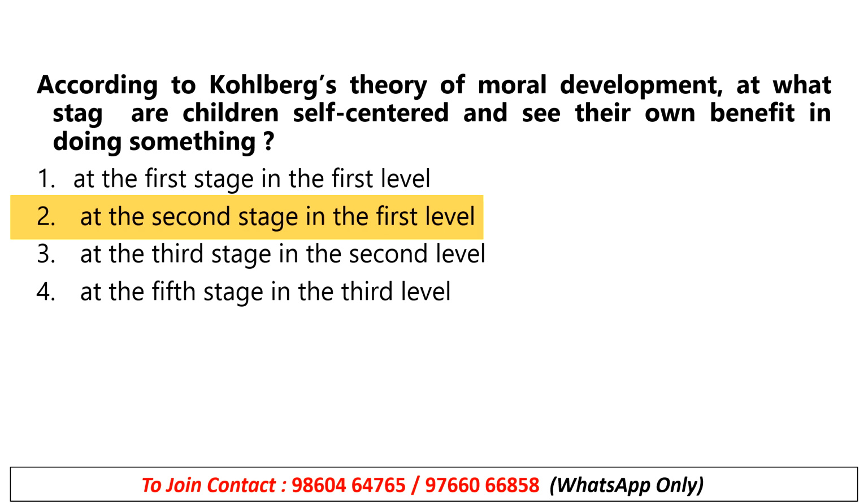The first level, pre-conventional morality, is the first level of Kohlberg's model of moral development. Then second is conventional morality, third is post-conventional morality. Every level has sub stages, or sub levels. Like in the first level, pre-conventional morality, there are two stages, in the second one there are two stages, in the third one there are two stages. So overall 6 stages are there. Clear?